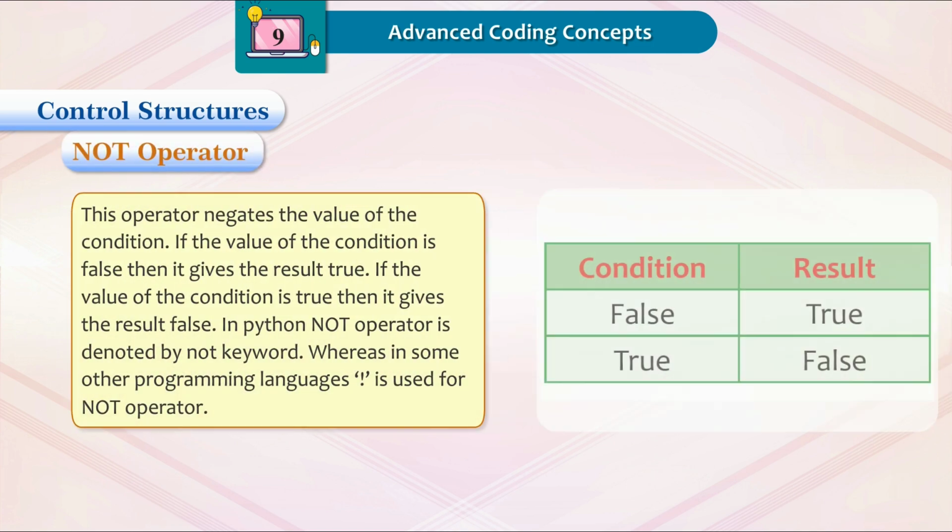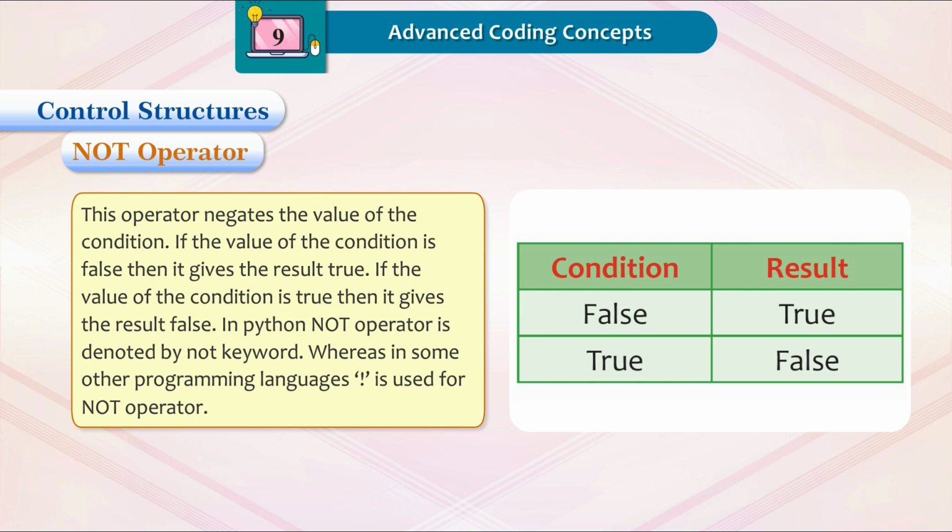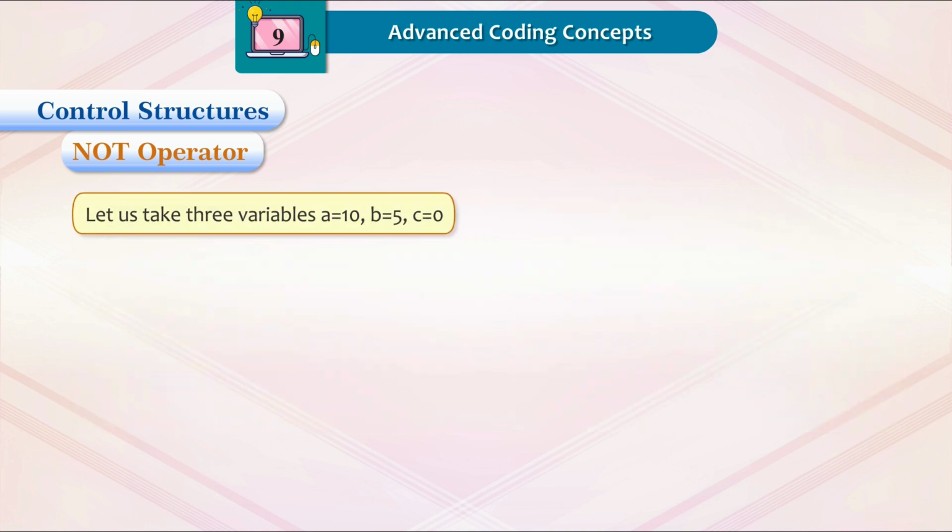NOT operator. This operator negates the value of the condition. If the value of the condition is false, then it gives the result true. If the value of the condition is true, then it gives the result false. In Python, the NOT operator is denoted by the not keyword in lowercase, whereas in some other programming languages, exclamation is used for the NOT operator.